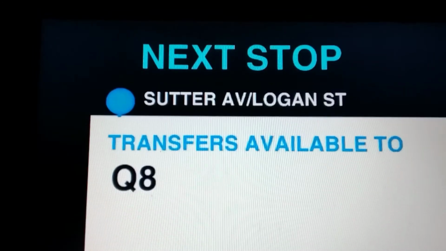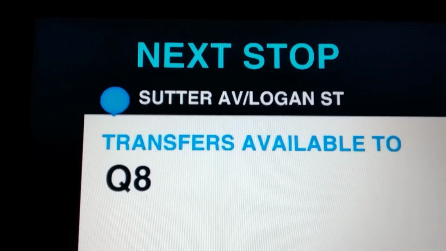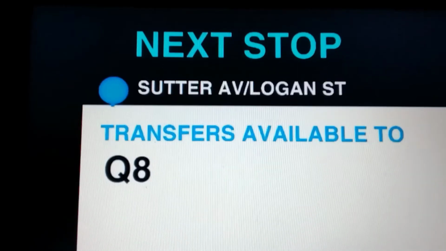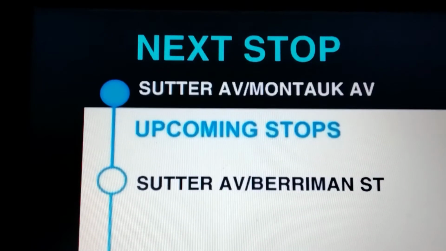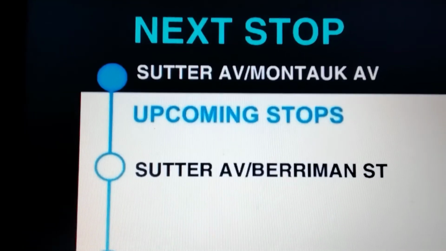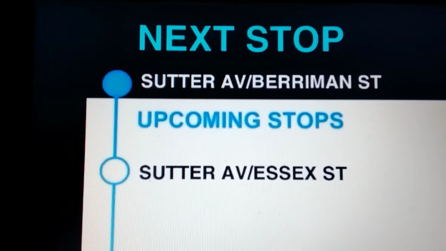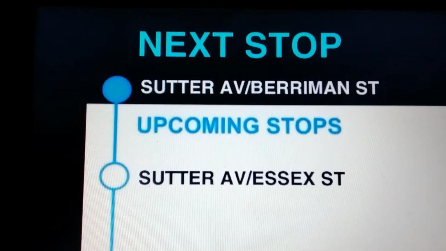Next stop, Sutter Avenue and Logan Street. Transfer available to Q8. This stop is Sutter Avenue and Logan Street. Next stop, Sutter Avenue and Montauk Avenue. This stop is Sutter Avenue and Montauk Avenue. Next stop, Sutter Avenue and Berryman Street. This stop is Sutter Avenue and Berryman Street.